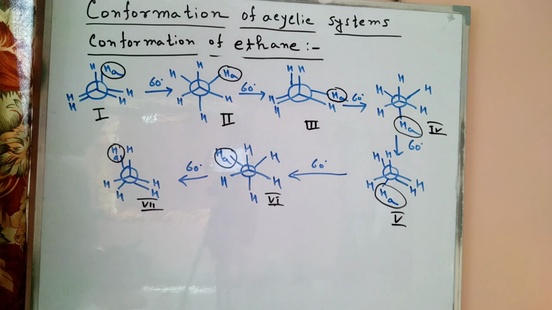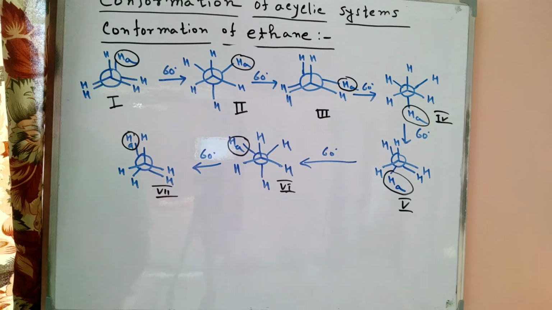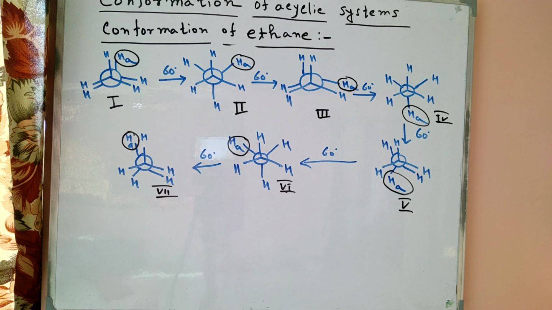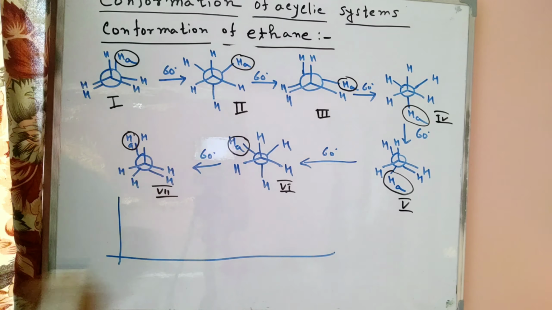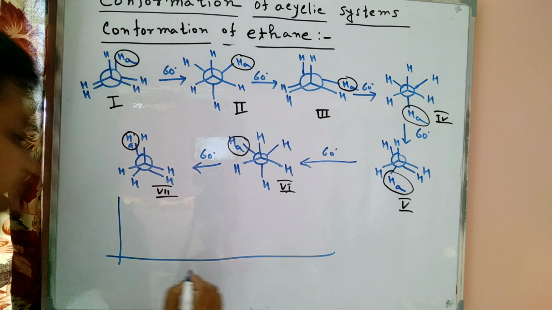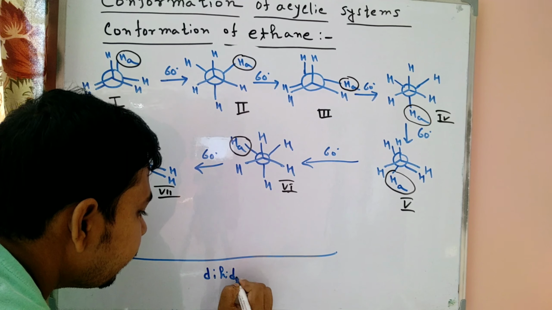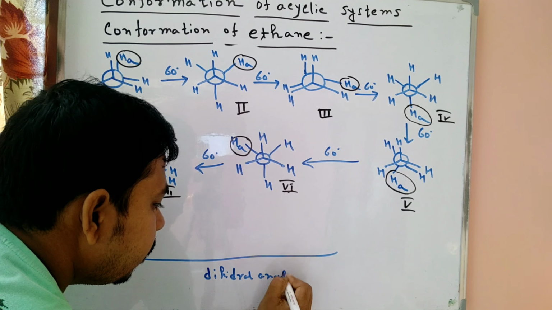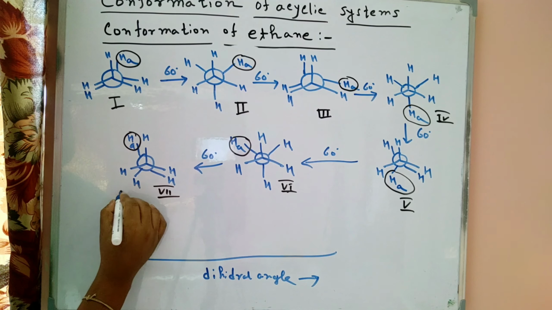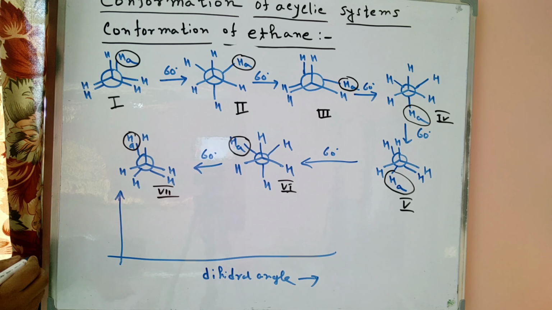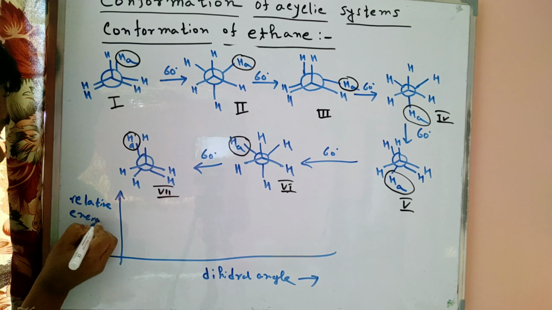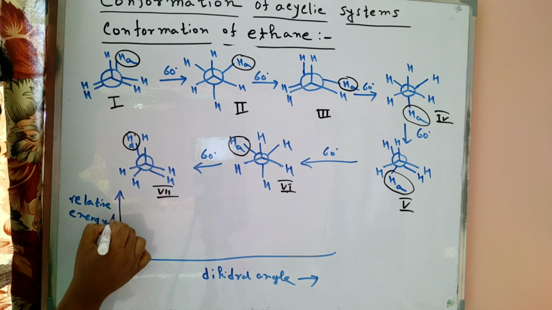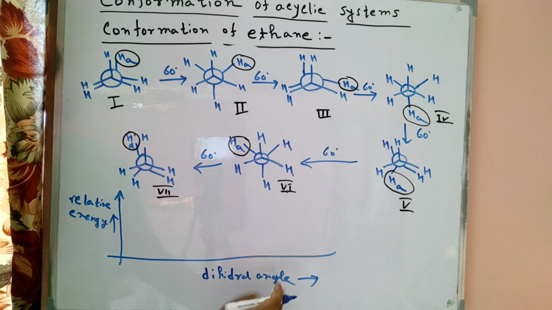Now we draw the energy diagram of every conformer. At first we draw the scale. This is our dihedral angle, and upward is the relative energy. Relative energy is on the upward side. So what is the difference of dihedral angle?